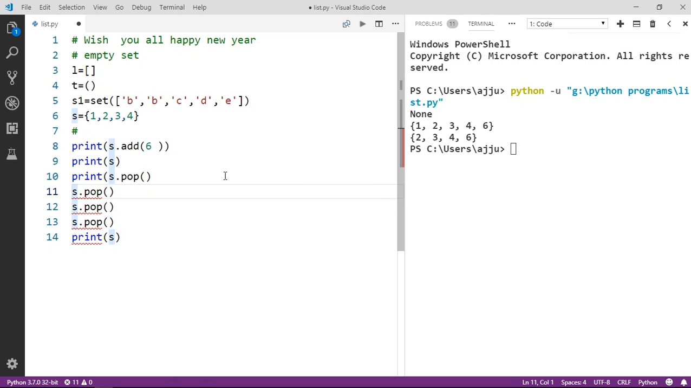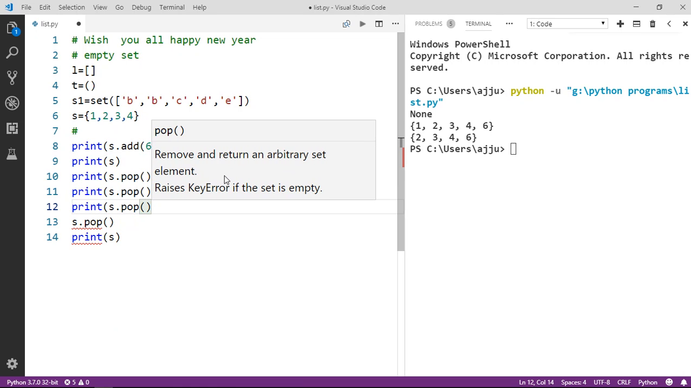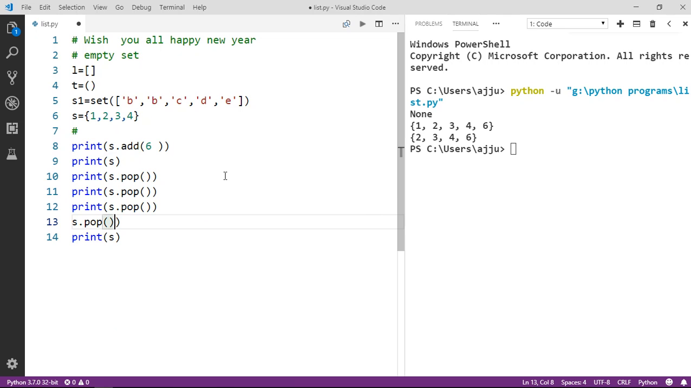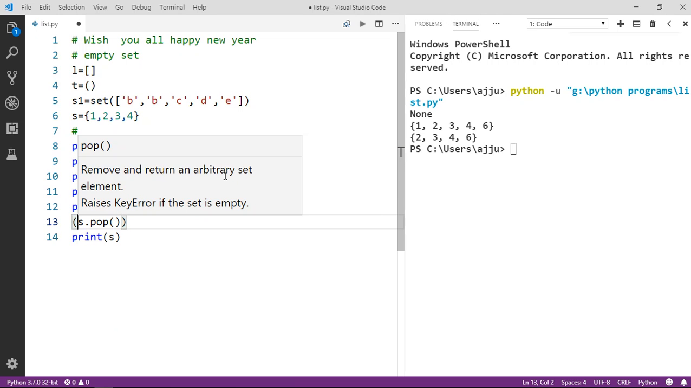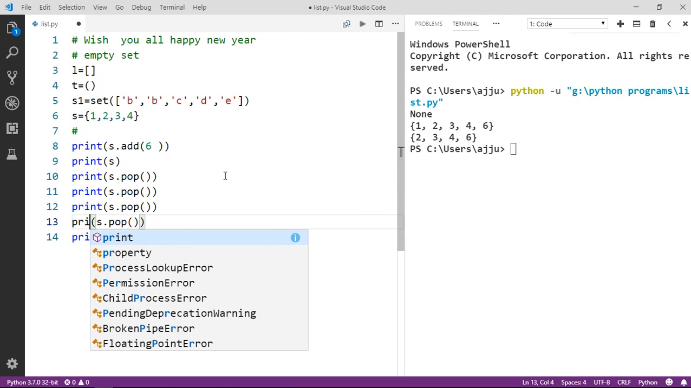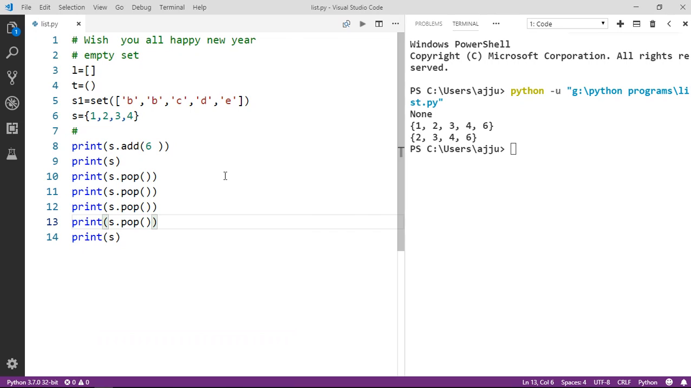So guys, it is all about the pop. Pop is not going to delete in any fixed order when we are dealing with sets. It is going to delete from any random position. The next thing is, if we are trying to pop from an empty set, in that case it is going to raise an error.